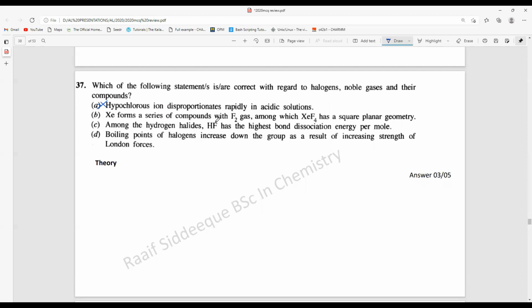Xenon forms a series of compounds with F2 gas, among which XeF4 has a clear planar geometry. So xenon has 8 electrons. If you get the structure of XeF4, it would be like this basically.